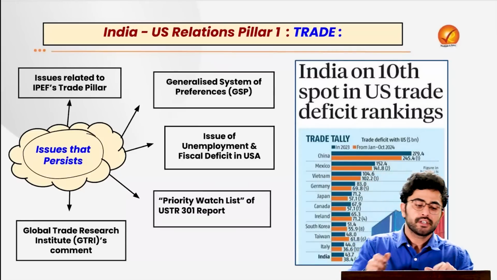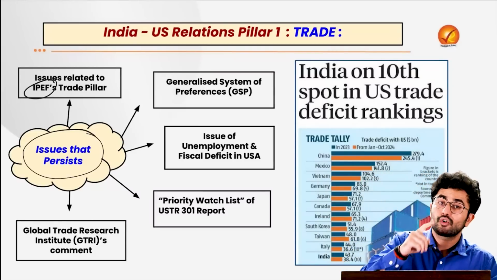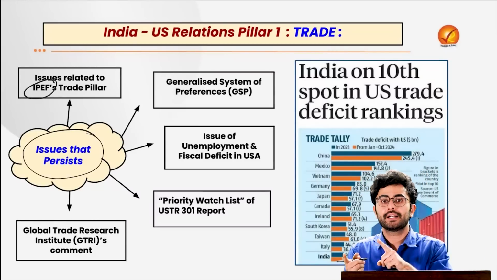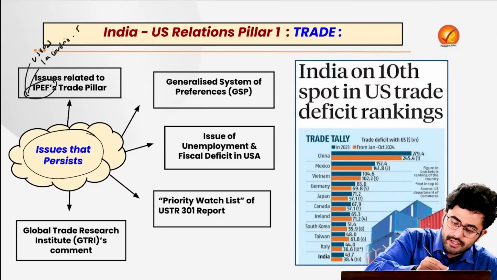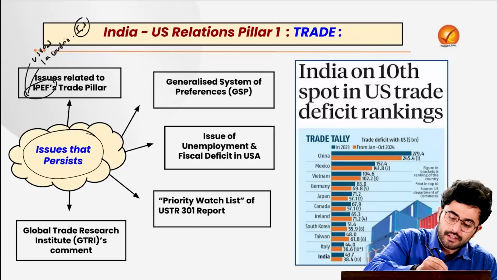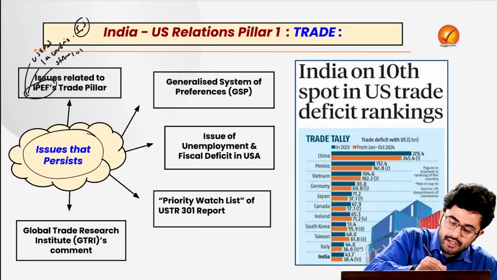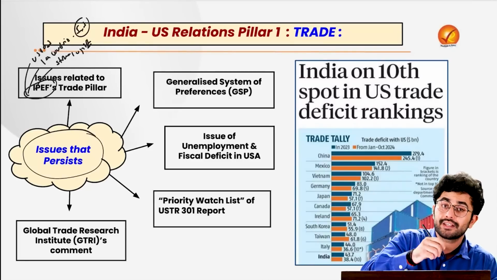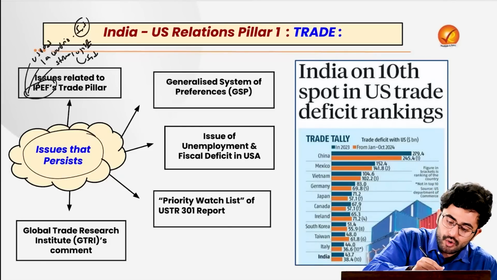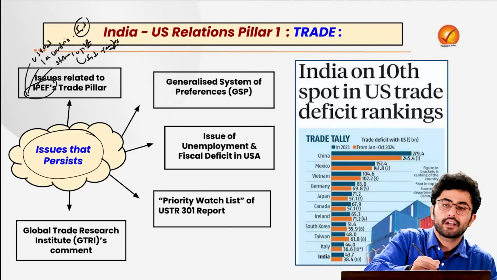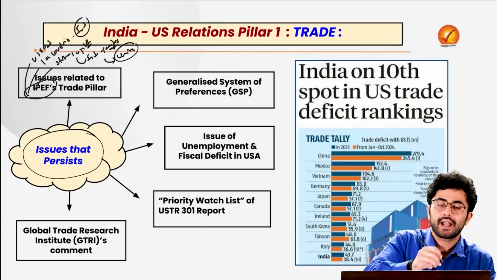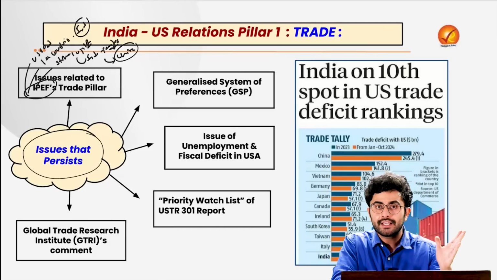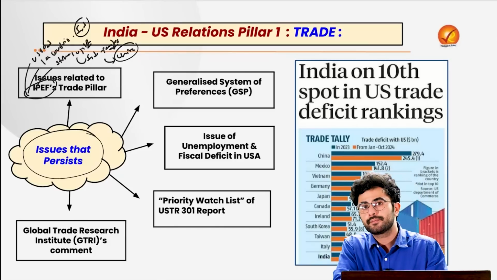The first is obviously related to the Indo-Pacific Economic Framework for Prosperity, which was a US-led initiative comprising 14 countries, including our country as well. The idea was to streamline the logistics supply for various critical minerals in the Indo-Pacific region, to create a trade bloc which stands against China, or counters China's hegemonic rise in the Indo-Pacific region.